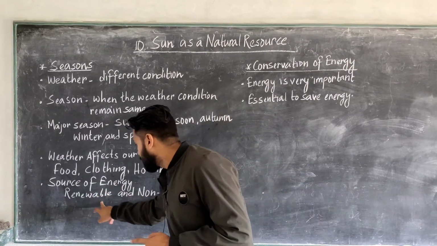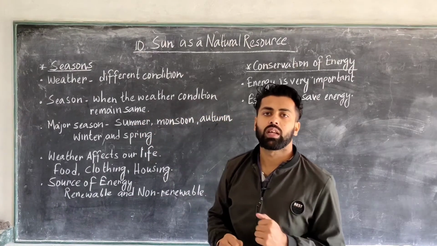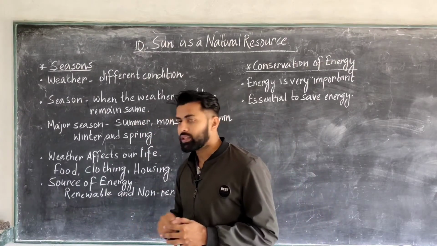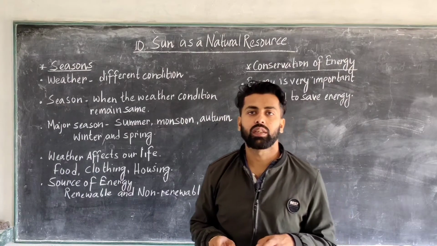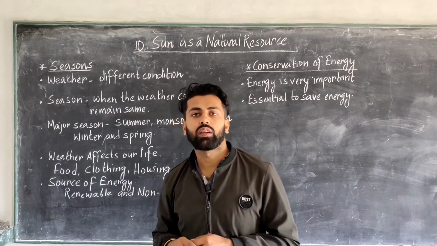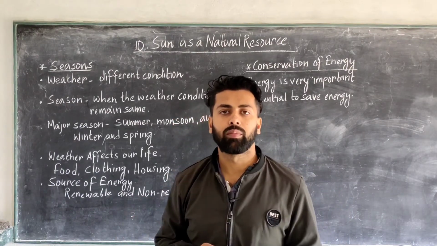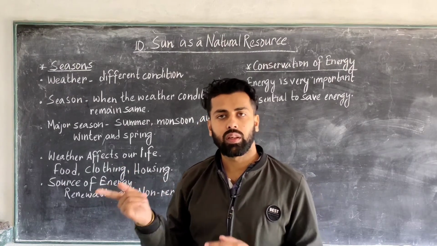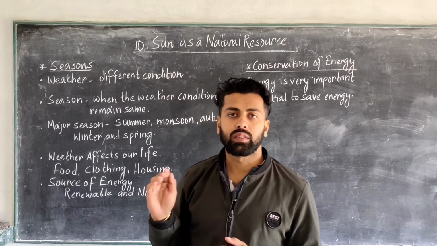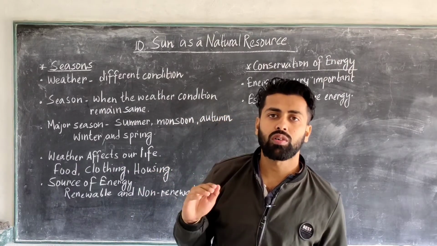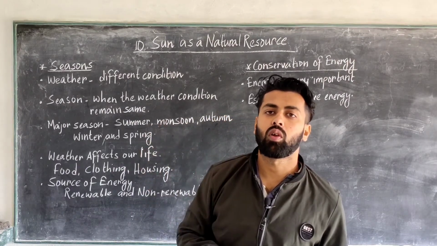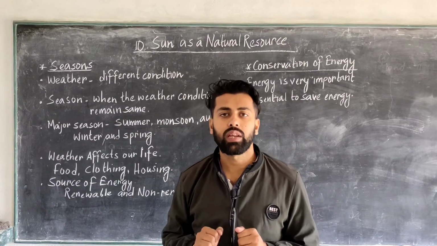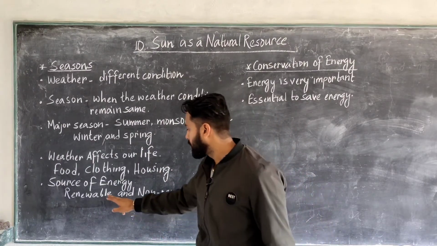This kind of renewable energy cannot run out, it cannot be finished in a particular time. As we are getting sunlight, the sun is providing us energy for a long time, and it will not get finished. So that is why it is called renewable energy.